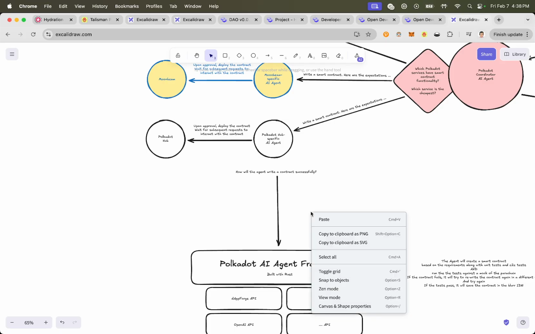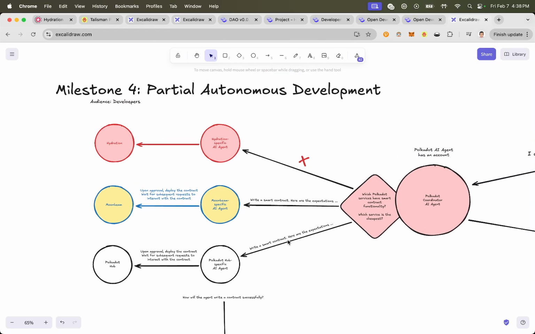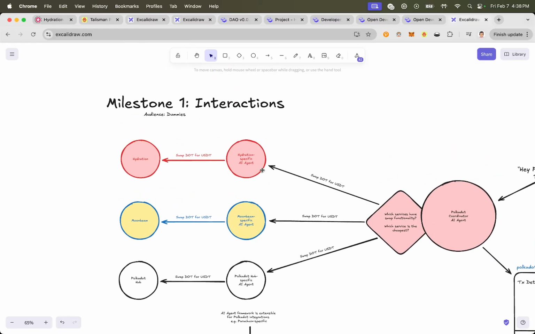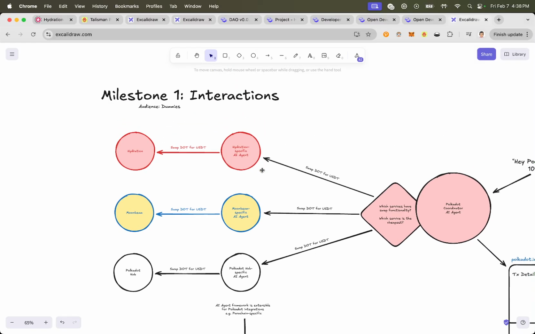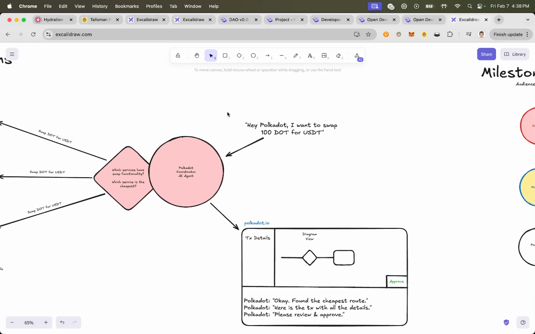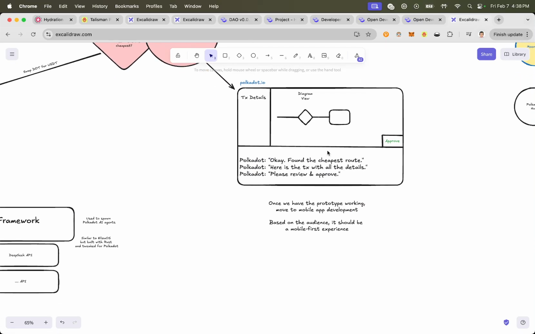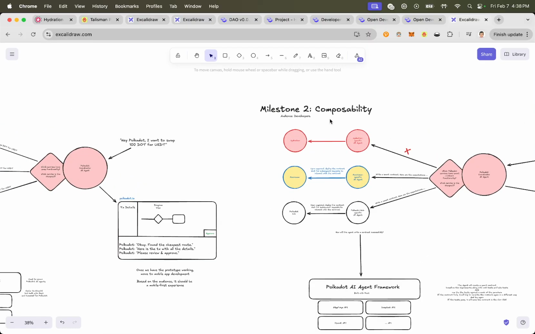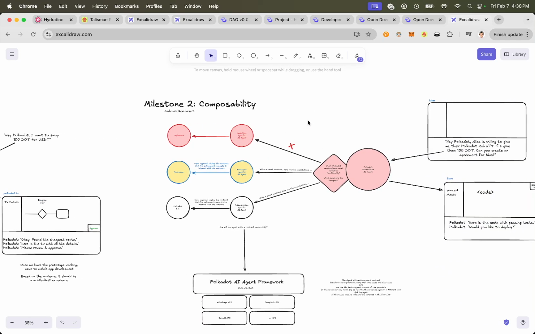So what else? So up here, right? Interactions. So this one we can do. This is for non-developers, right? Simple operations on Polkadot, and I think it's really cool. And then milestone two here is composability, and the audience here is developers. So the idea here would be that there's some more complex interactions.